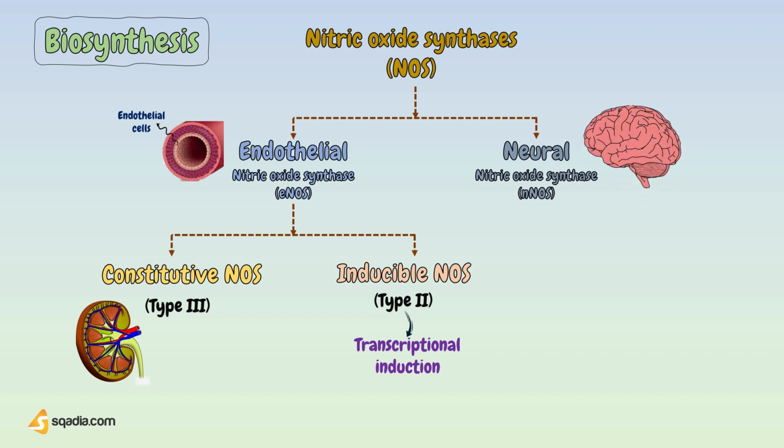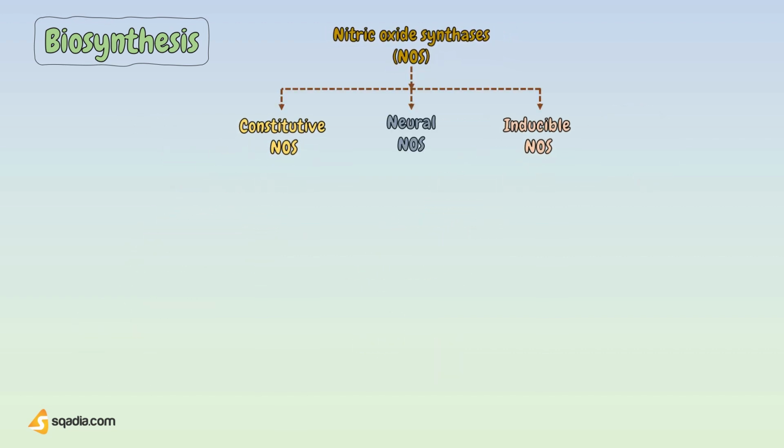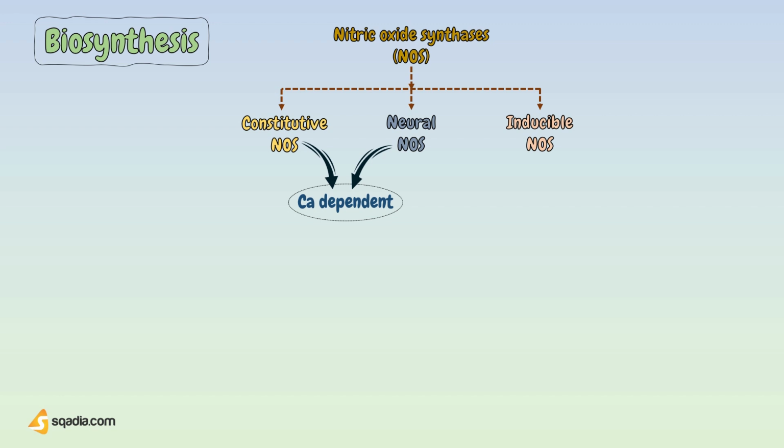And neural NOS are those that serve as a transmitter in the brain and in different nerves of the peripheral nervous system. Now here, all these three isoforms of nitric oxide synthase play a role in the production of nitric oxide. And this production of nitric oxide is calcium dependent in the case of constitutive and neural nitric oxide synthase, and is calcium independent in case of inducible nitric oxide synthase.